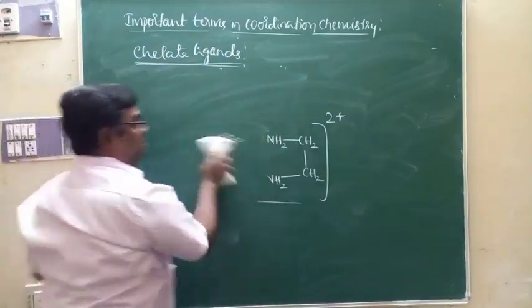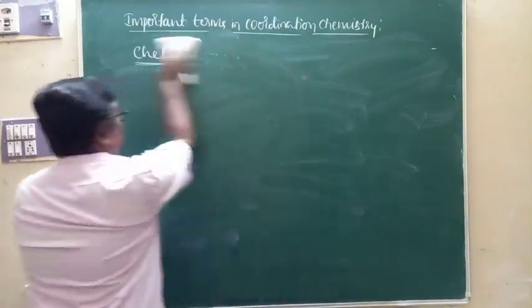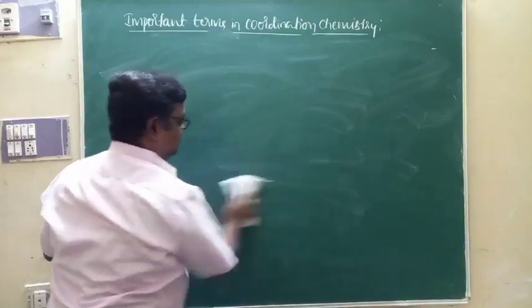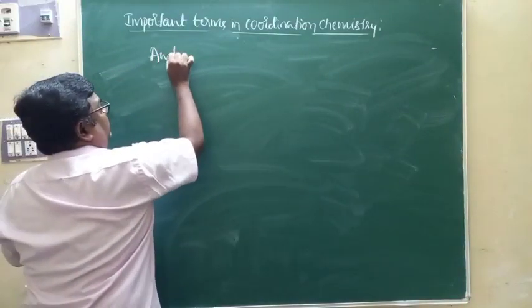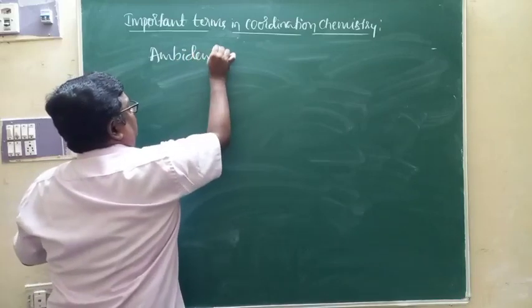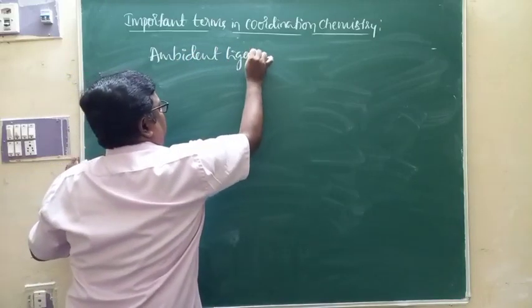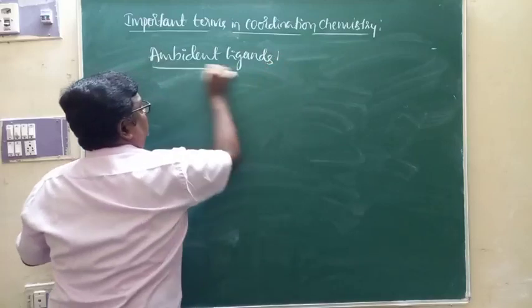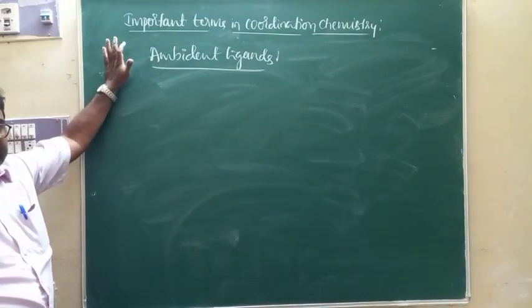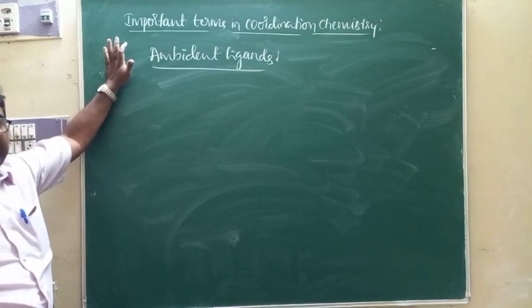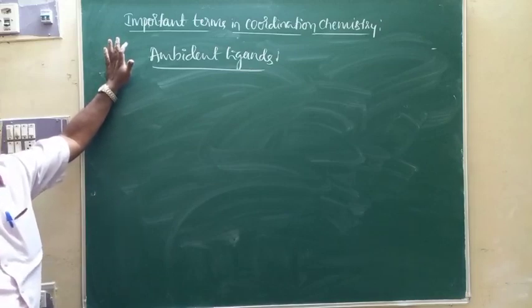Apart from that, as far as the ligands are concerned, we have one more kind of ligands. What we call ambident ligands. As you know, chelate ligands are basically bidentate or polydentate ligands.